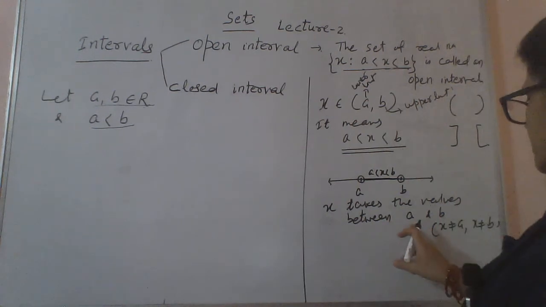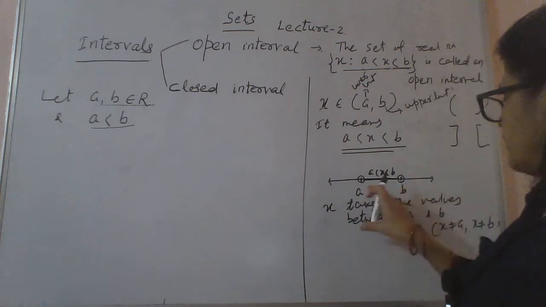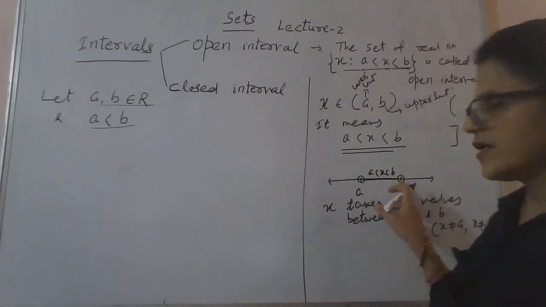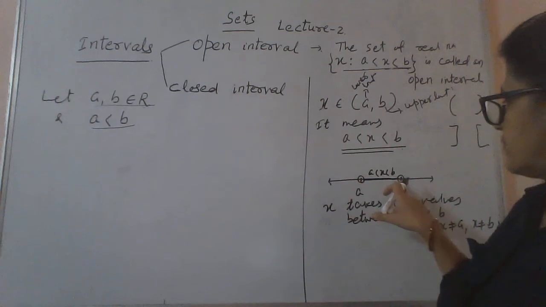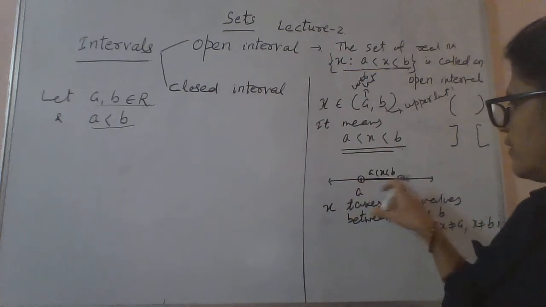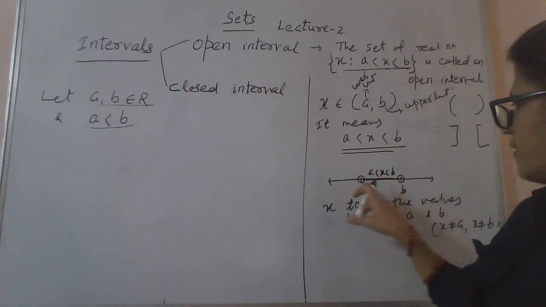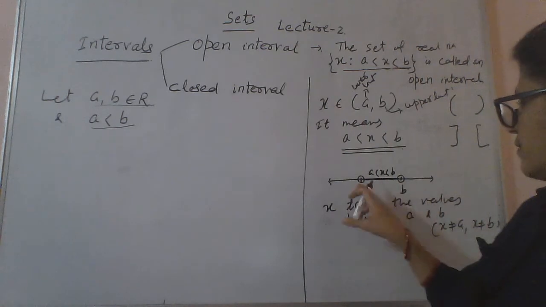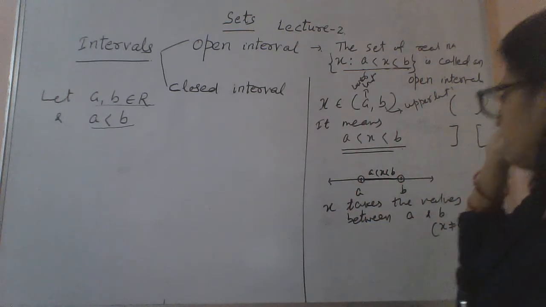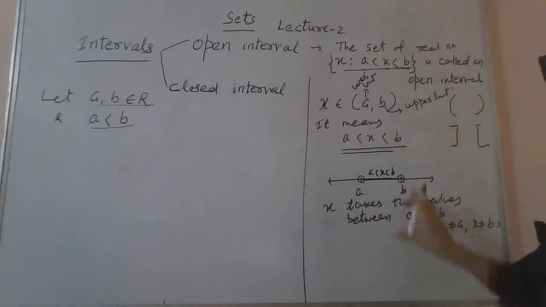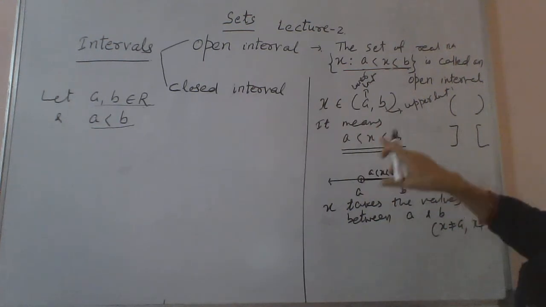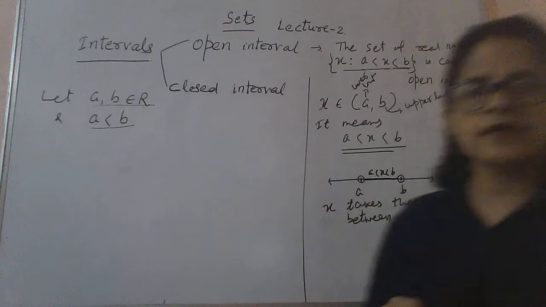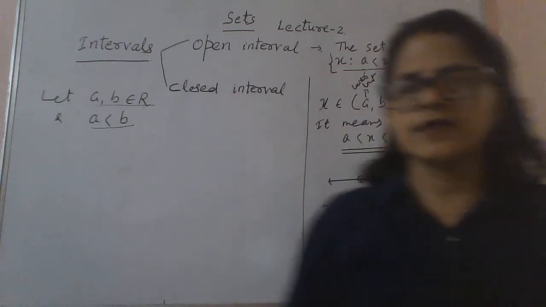But the endpoints are excluded when you plot on the number line. Since the points are not included, we have blank circles, right? Whenever you write it like this, it is basically the set builder form. We'll take some questions in between.